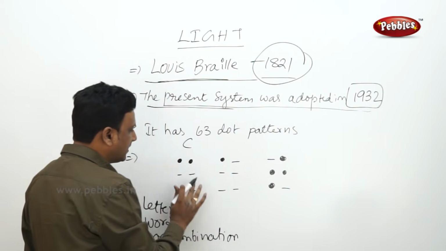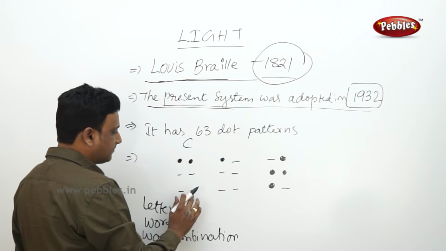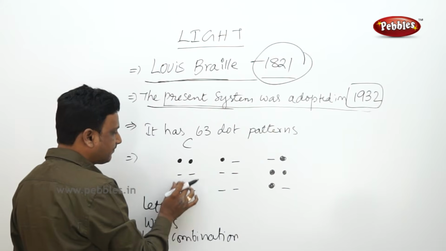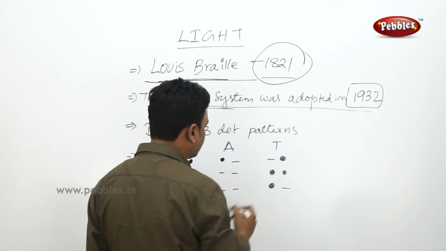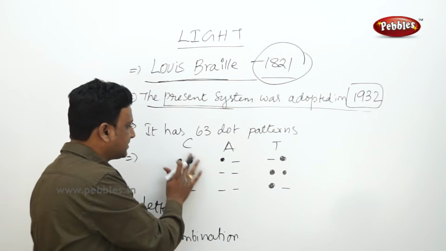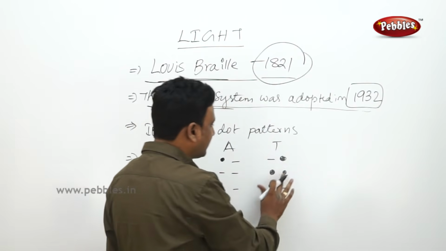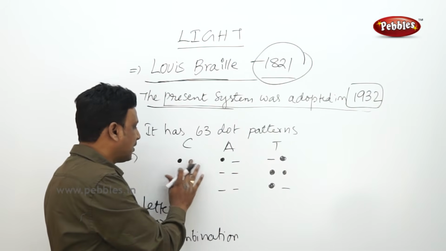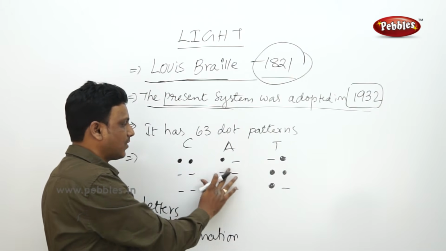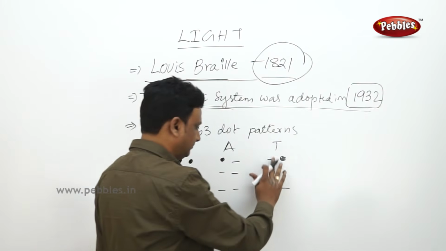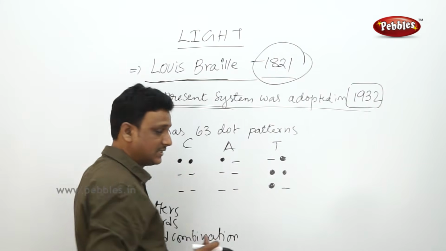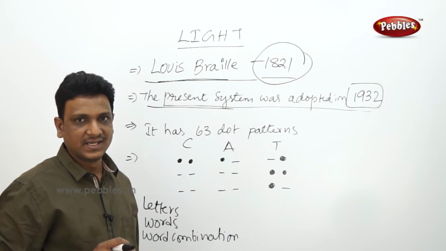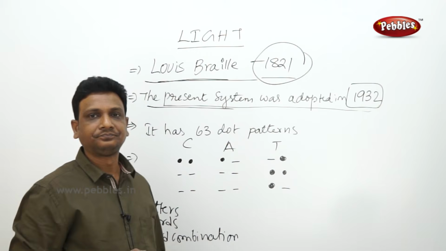Here I have written some patterns. Here the pattern has 2 columns, right? You can see that they are arranged in two ways, dots and dashes. These represent the letters C-A-T, CAT. This pattern represents C, this pattern represents A, this pattern represents T. The blind person, by touching this, first feels two dots, C, then one dot and other dashes, A, then T having four dots in this pattern, identifying that it is CAT. In this way, the blind people are able to study.